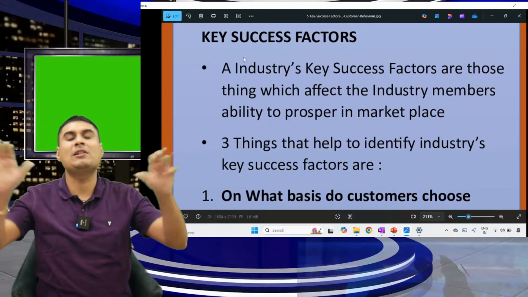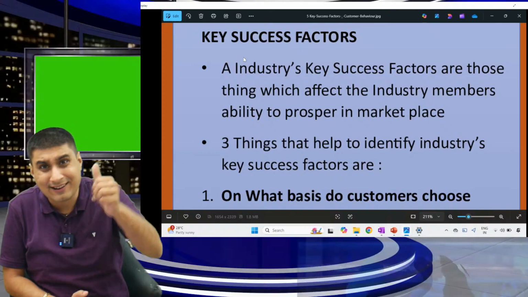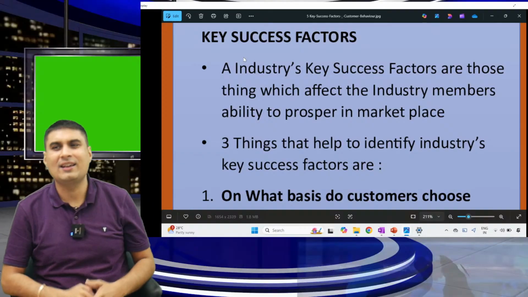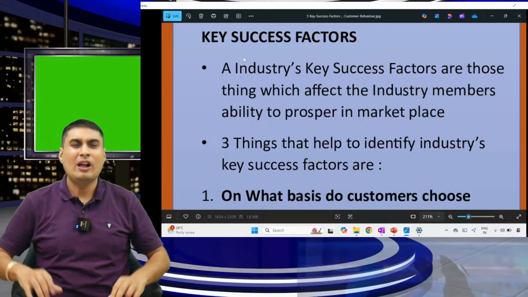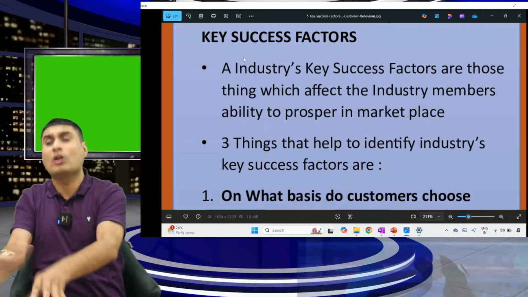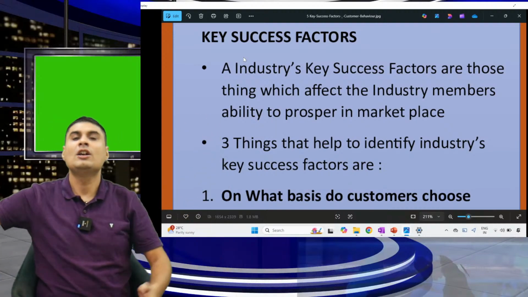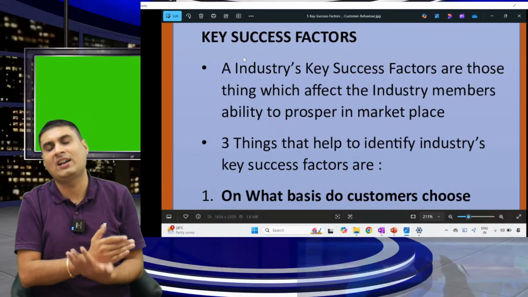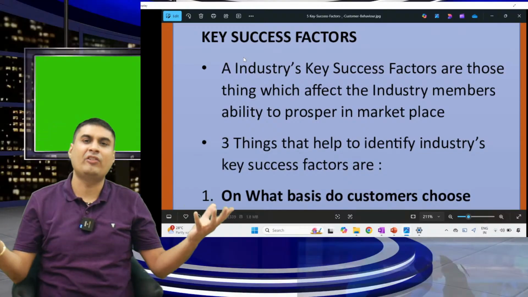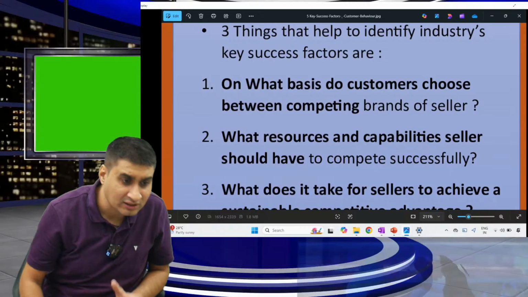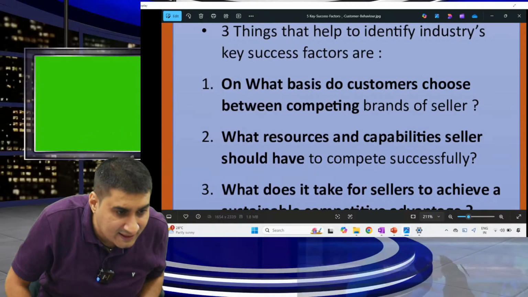Second example, in apparel brand, clothes. What do you look at? Color, design, quality. Three things are most important. Those who have good color, good design, good quality, they have to succeed. So in every industry, KSF are different. If you follow those KSF, the firm will succeed. Over. These are 3 things which help to decide key success.